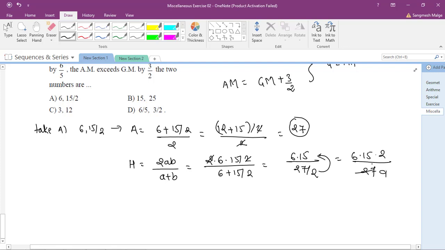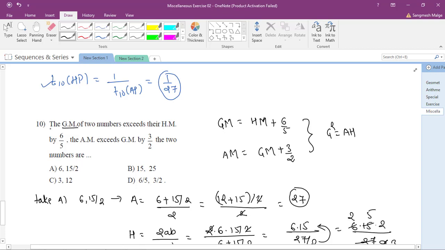3 9s are 27, 3 2s are 6. 3 5s are 15, and 3 3s are 9. So what comes on top? 5 twos are 10, 2 tens are 20. So it is 20/3. The harmonic mean is 20/3 and the arithmetic mean is 27. So let's check whether the first statement is satisfied or not. For the first statement we want the GM and HM. Here we have the AM, so let's find out the geometric mean.